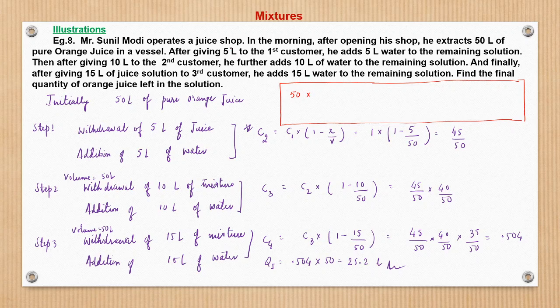Now, if I take out 5 liter to give the first customer, what remains to me? 45 by 50, right? And then he adds 5 liter of water to the remaining solution.